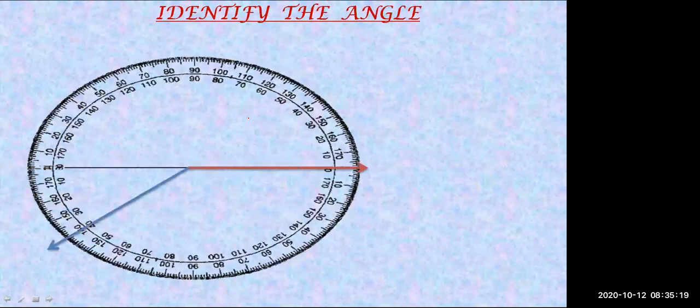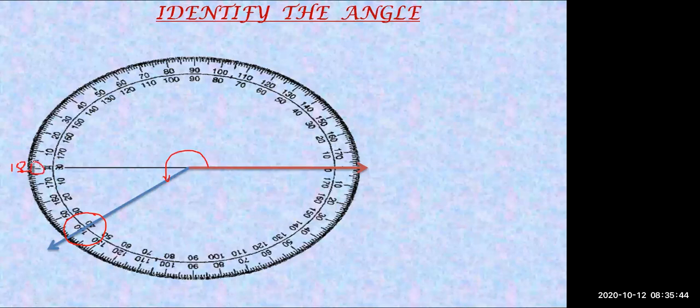Right angle. Very good. The next one is the first ray and the second ray. Now see, here I will say the angle is moving like this. Here it was at 0, but it has moved from 0, completing 90, 100, like this it has moved till here. Can you tell me what will be the measurement over here? Here it is 180.